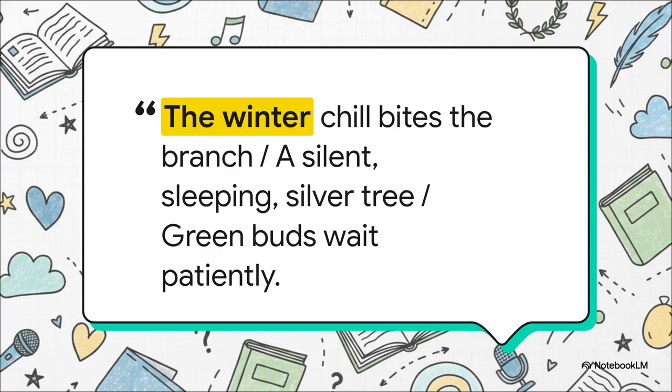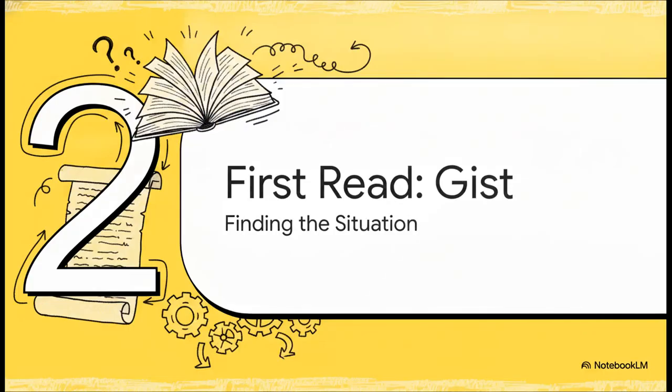To really get the hang of this, we're going to use a created practice poem today. Notice how short this is? It's just 4 lines, but as you're about to see, there is a massive amount of deliberate craft packed into this tiny little space. Moving right along to Section 2, the first read, where we look for the gist.